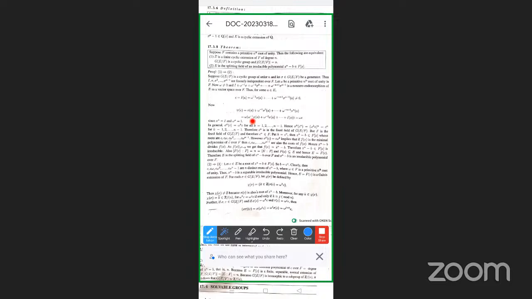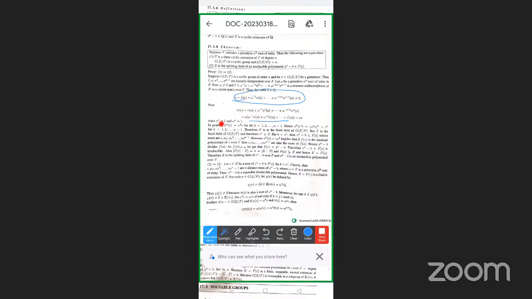So omega is common, with omega power minus 1 into sigma of A plus omega power minus 2 into sigma of A, up to the last term I of A. This is omega power minus 1 into sigma of A plus omega power minus 3 into sigma of A, up to I of A, which is nothing but C. Therefore sigma of C is equal to omega into C.